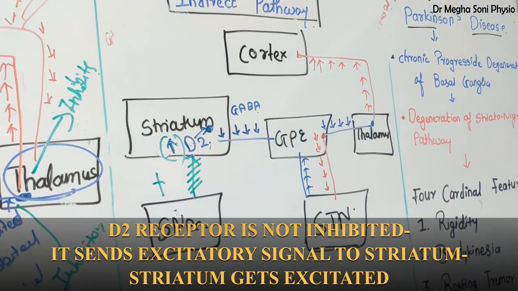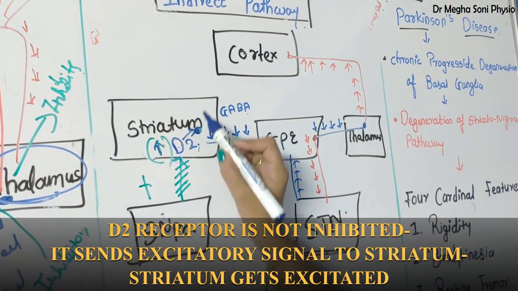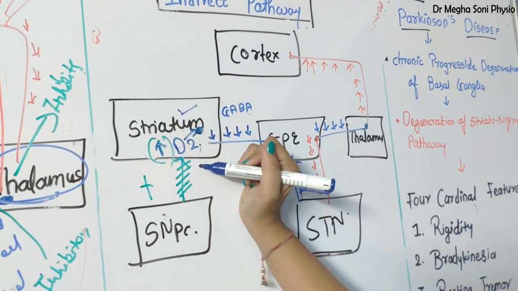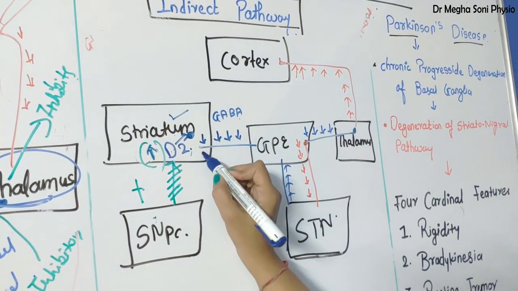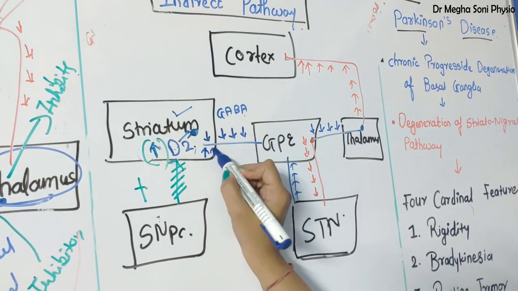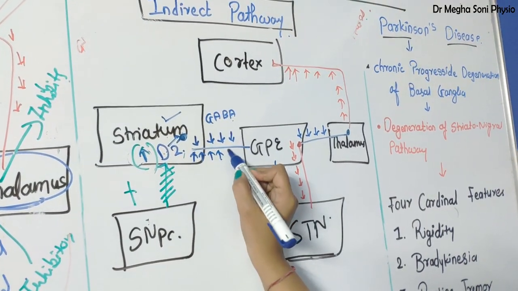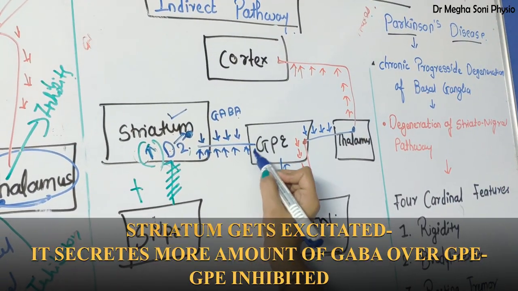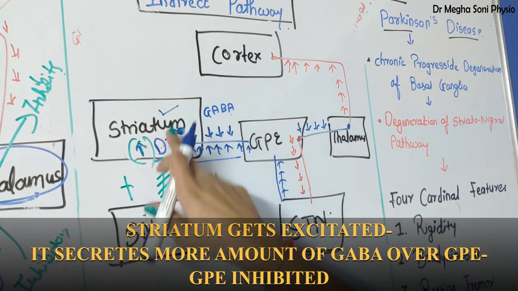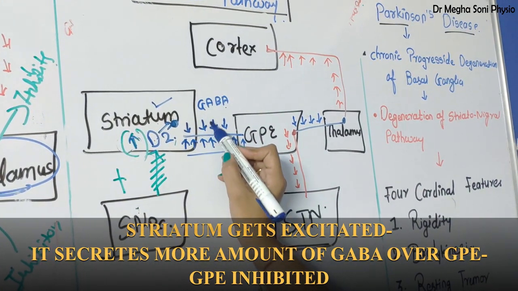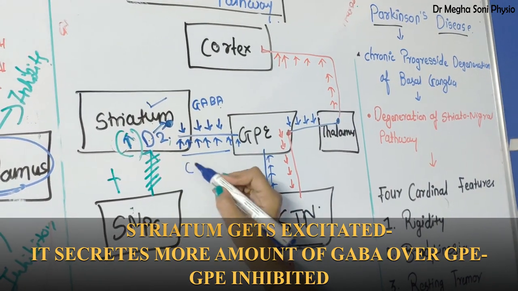Now tell me what happened. The striatum consists of GABA, and now the striatum is excited. It means it secretes more and more GABA over globus pallidus externa. You can see in the normal indirect pathway, it secretes less GABA.